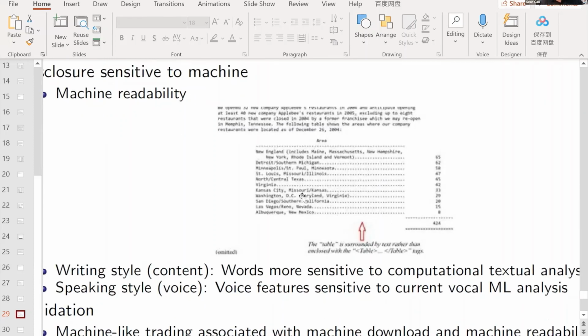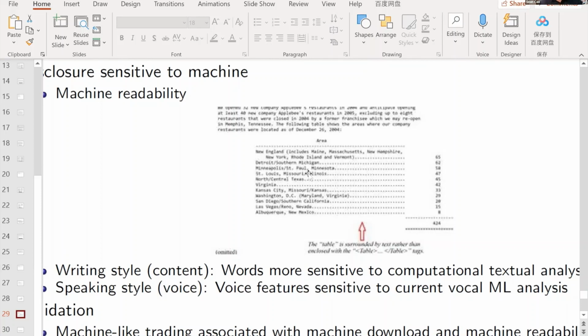But in order for a machine to tell this is a table, you need a tag. You need a tag to tell the machine this is the beginning of the table and this is the end of the table. So one thing managers do to make a machine happy is make the tags more friendly to machines, so the machine can parse the data much more easily.